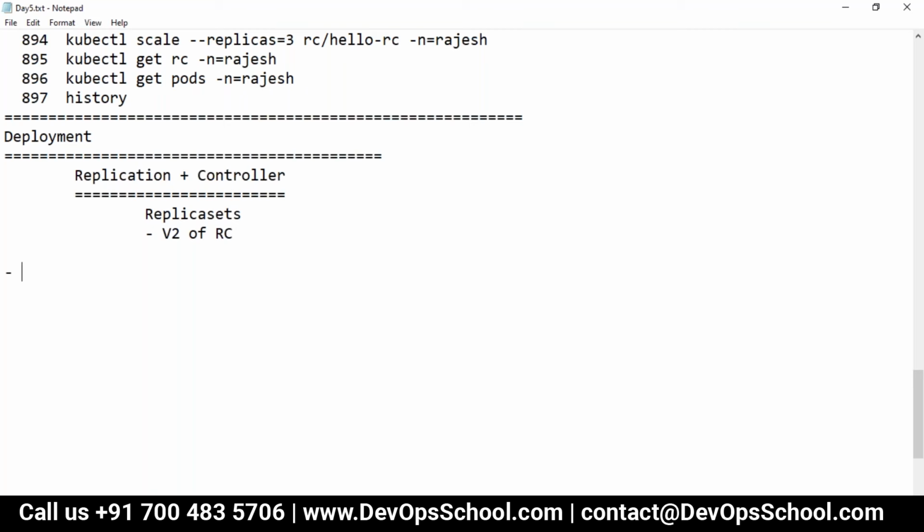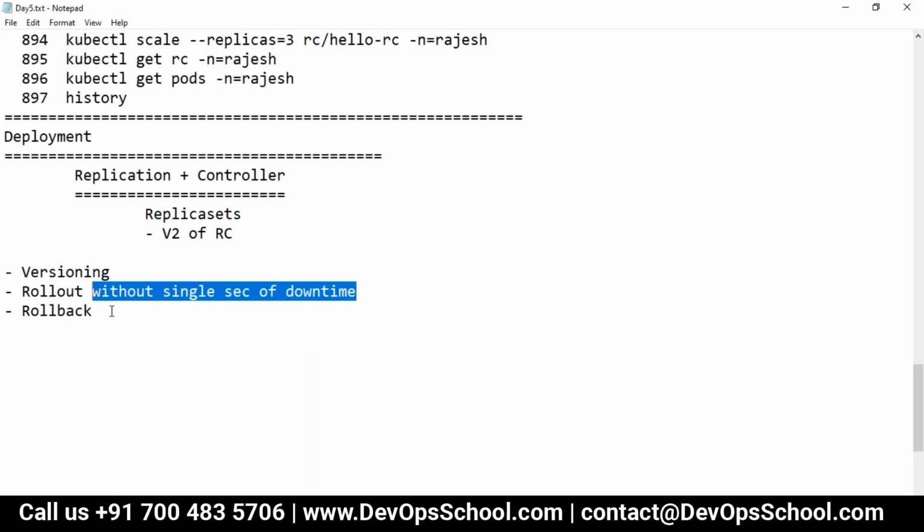Deployment has an additional feature also. Deployment has a versioning feature. Yeah, you can do the versioning. You can do the rollout of the new version without a single second of downtime. You can also roll back. So you can do the rollout, you can do the rollback, everything without downtime. So these are the features which we have in the deployment.